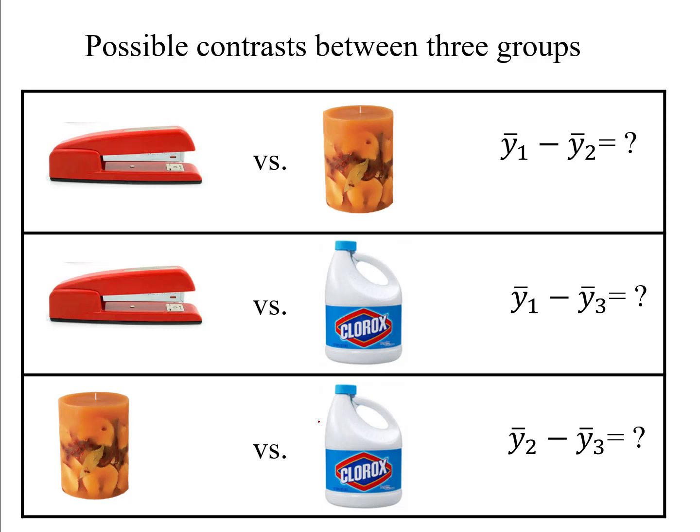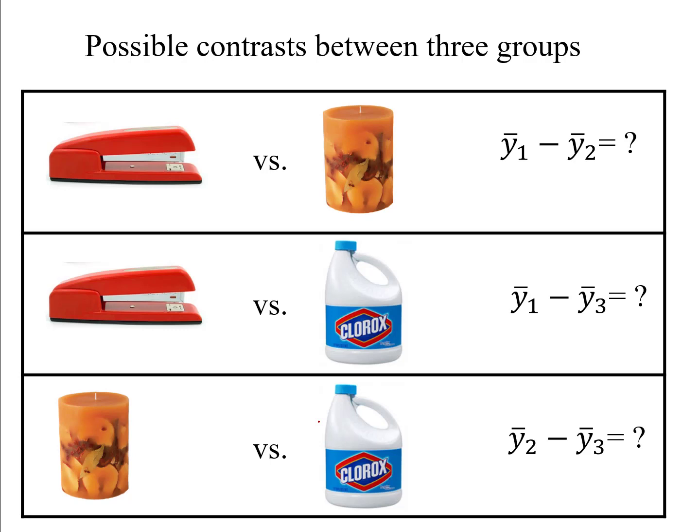So for example, if I have three groups, say I'm treating statectomy sadness, and I have the aromatherapy group that was exposed to pleasant smells, and then I have that paradoxical Clorox and coffee group that was exposed to noxious stuff, and then I have my red stapler control group that was exposed to inert objects. So if I have those three different treatment groups, people were randomly assigned to these three different treatment groups, and I'm looking for differences between these three groups in levels of statectomy sadness.